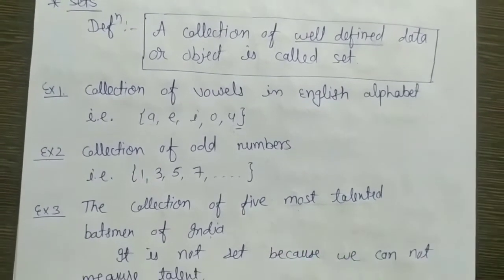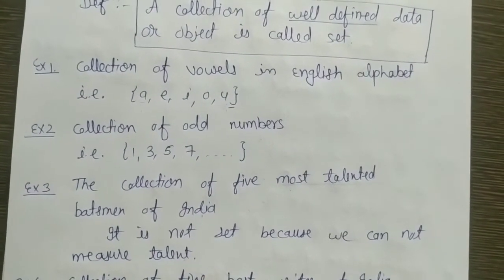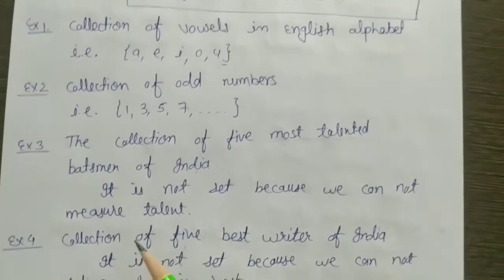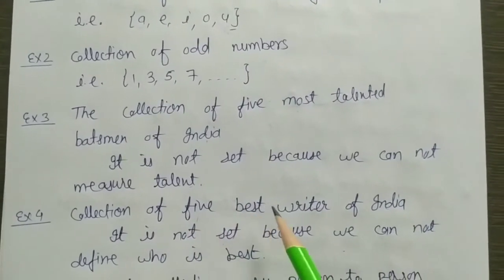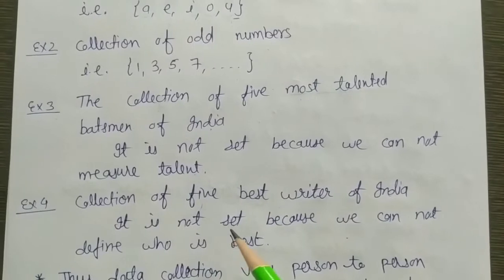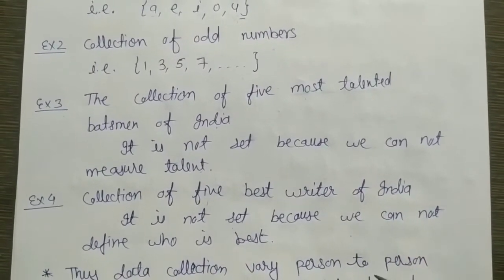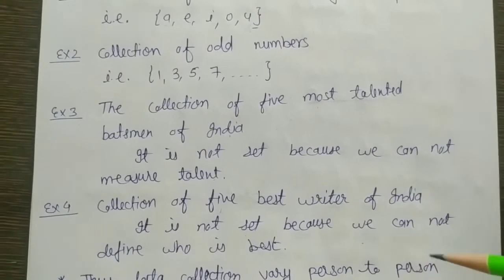So this is not a set because we cannot measure talent. Again, collection of 5 best writers of India. It is not a set because we cannot define who is the best. Here again the same problem occurs.